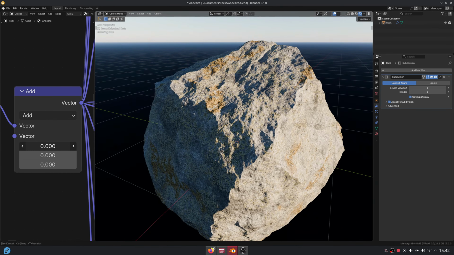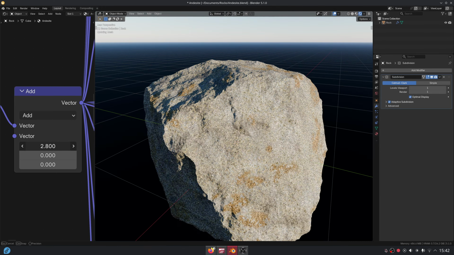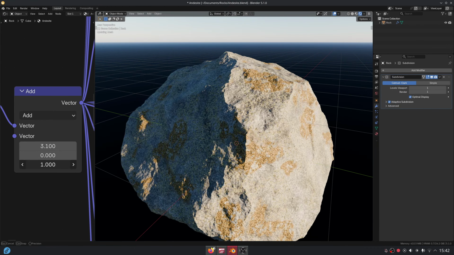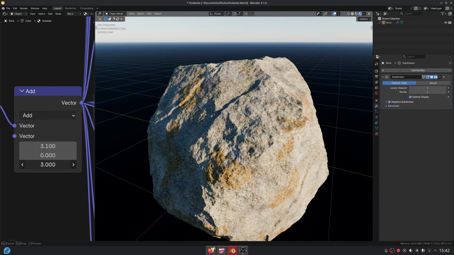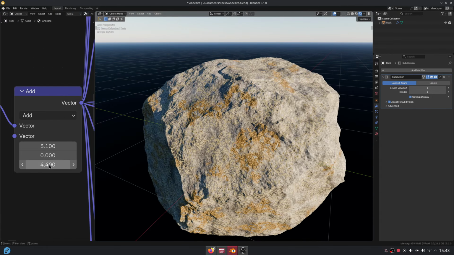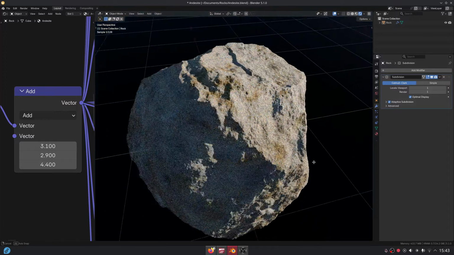I'm Marco, and today I'm going to show you how to make a procedural rock, specifically andesite. This is just a subdivided cube with a shader that controls the displacement along its normals. So, let's jump right into Blender.